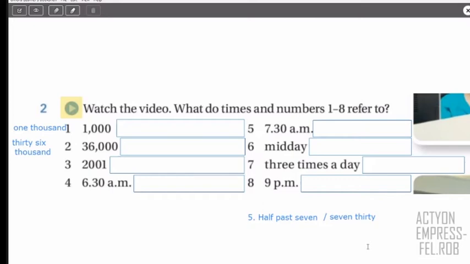Number 4. Past 6. Right. So it's very similar to number 5, right? Let me put it here. You can say half past 6, or you can say also 6:30, right? Very good. Thank you.